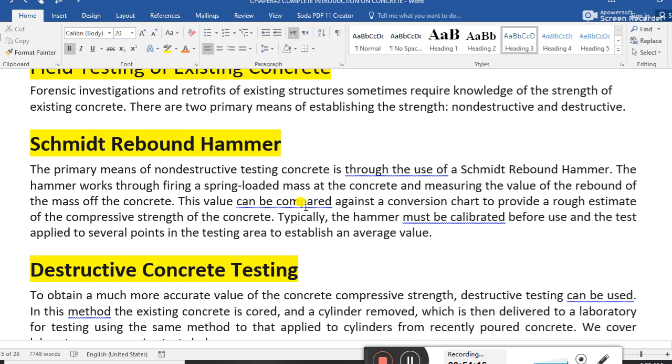This value can be compared against a conversion chart to provide a rough estimation of the compressive strength of concrete. Typically, the hammer must be calibrated before use, and the test applied to several points in the testing area to establish an average value.